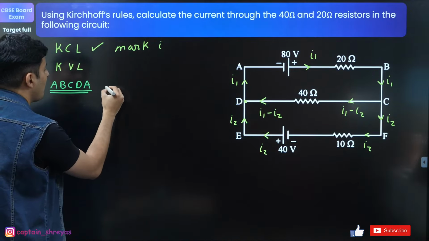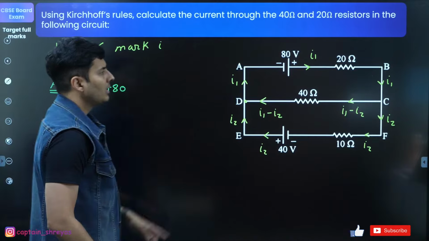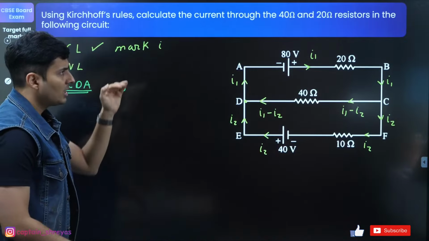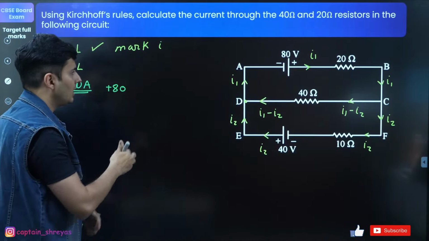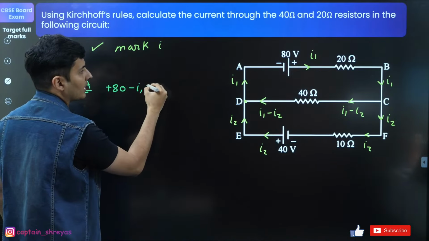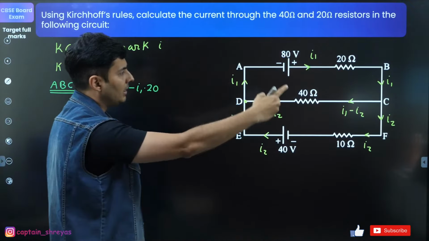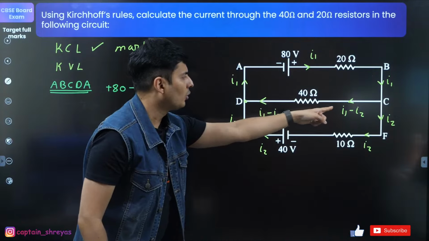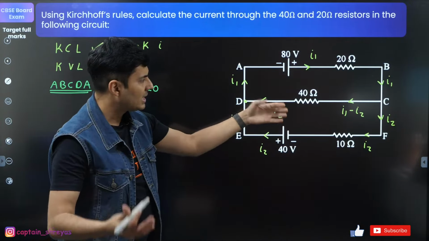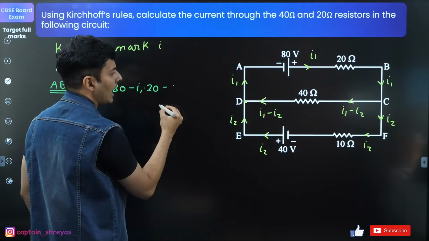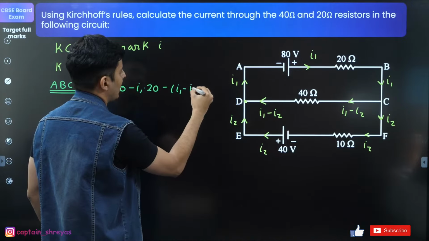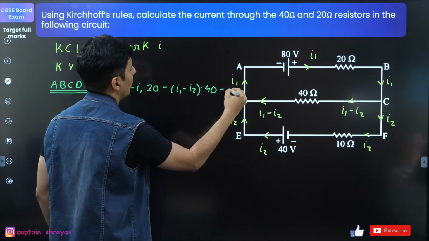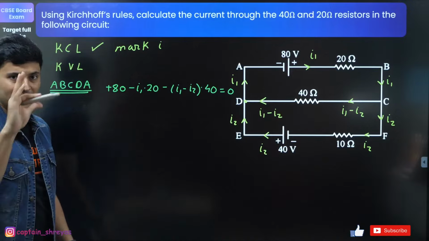Okay, so here if you go from here to this point, you are going from lower to higher potential, so it is basically plus 80. Here I am dropping the voltage because I am going in the direction of current, so minus I1 into resistance, which is 20. Then nothing is over here. Here I am going in the direction of the current, so obviously a drop, so minus (I1 minus I2) into 40 is equal to 0. That is the first equation.